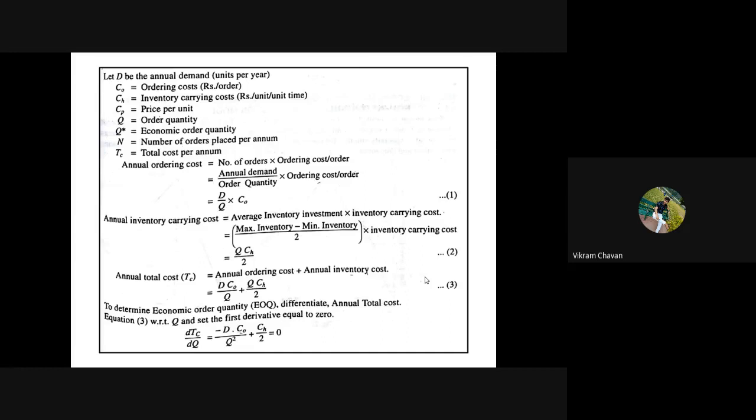So let us consider D to be the annual demand in units per year. So consumption of units is D for a particular year. Then C suffix O, that is C naught, will be considered as the ordering cost, which is inclusive of the administrative cost, transportation cost, and inspection cost. The combination of all these costs is nothing but the ordering cost. Ordering cost is expressed as rupees per order, and we give it the symbol C naught.